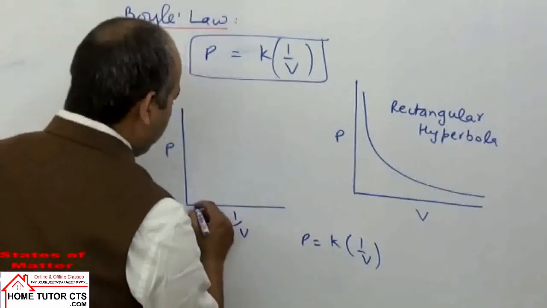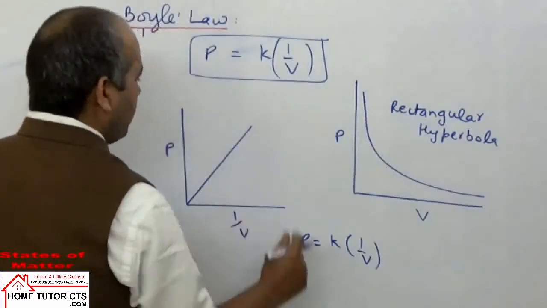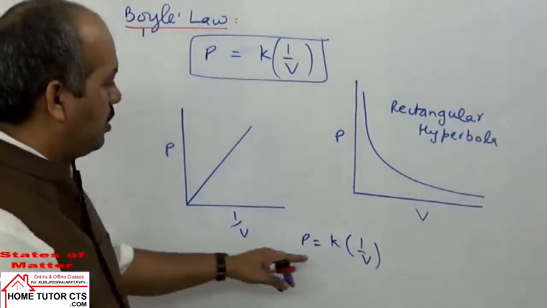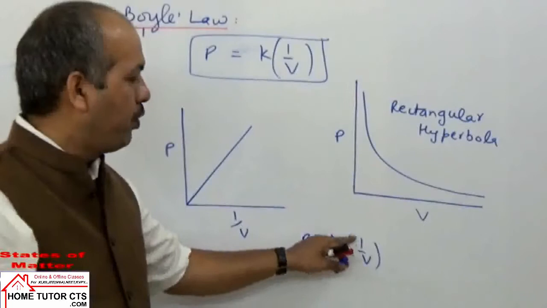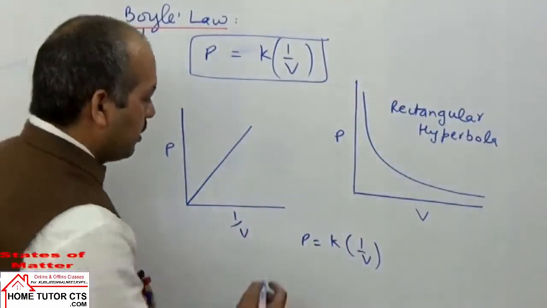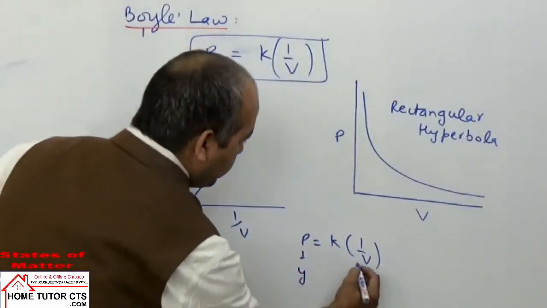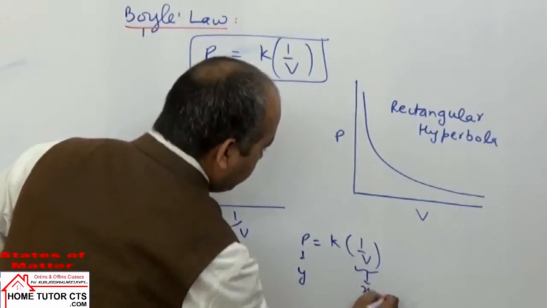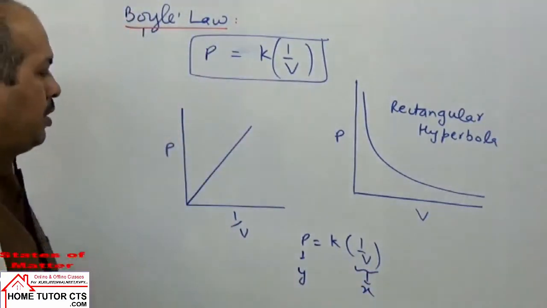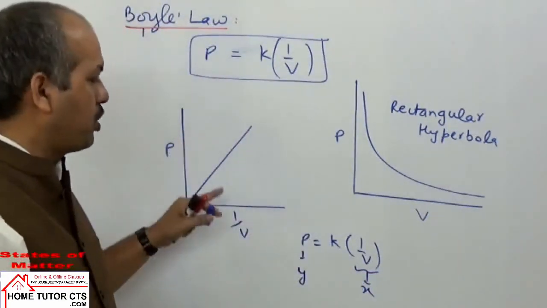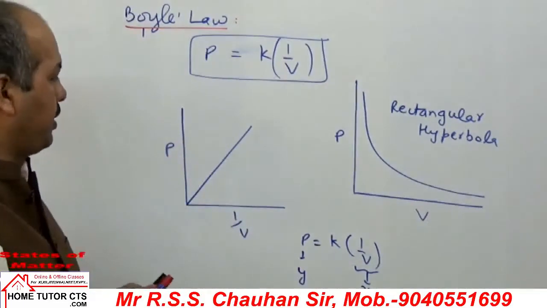It is a straight line, with slope K, where 1 by V is taken as x. So K is a positive slope here, and we get this kind of graph.